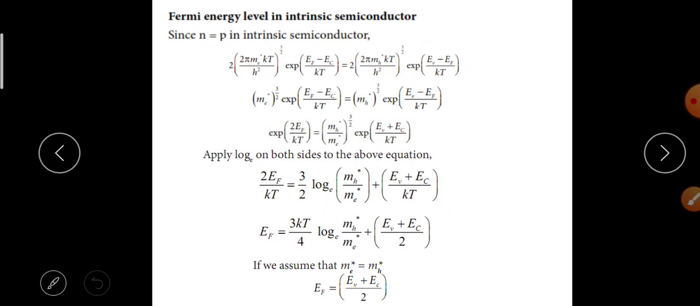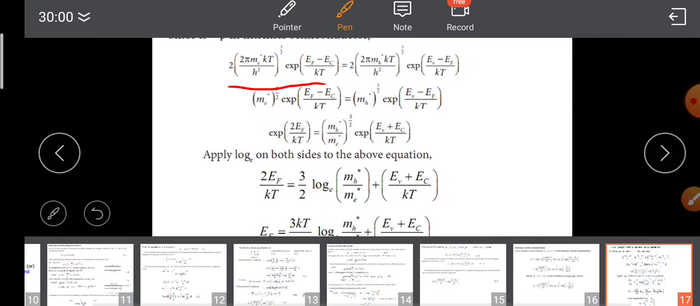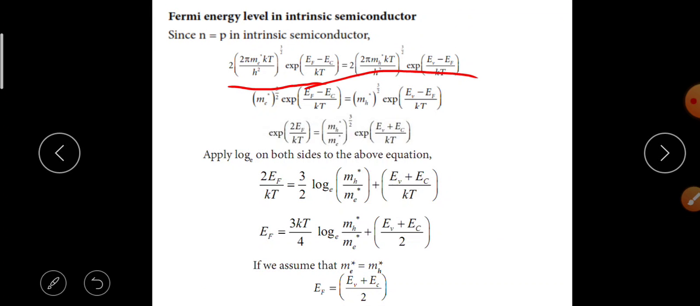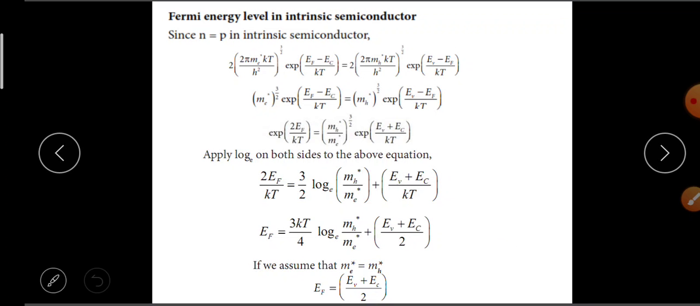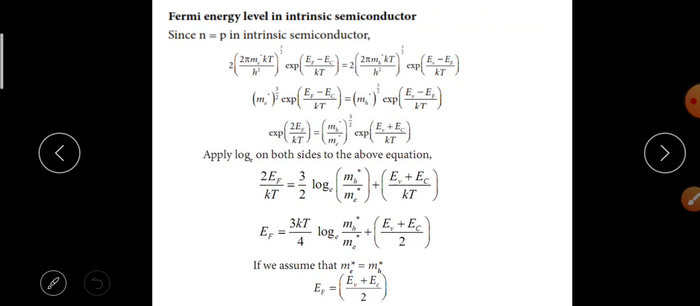Fermi energy level in intrinsic semiconductor. Since n is equal to p in an intrinsic semiconductor, 2 into (2 pi me kT by h square) whole power 3 by 2 into exponential (EF minus EC) by kT is equal to 2 into (2 pi mh kT by h square) whole power 3 by 2 into exponential (EV minus EF) by kT. Now by solving, exponential 2EF by kT is equal to (mh star by me star) whole power 3 by 2 into exponential (EV plus EC) by kT.